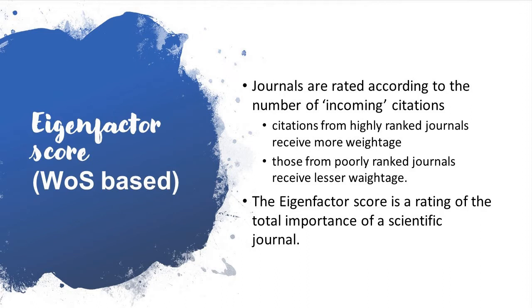So from where is a particular citation coming to a particular journal, right? If that source is highly ranked, then that particular citation will receive an extra weightage, more weightage. Whereas those citations received from poorly ranked journals will receive lesser weightage. Okay, so journals are rated according to the number of incoming citations. That is something different from what is known as impact factor.